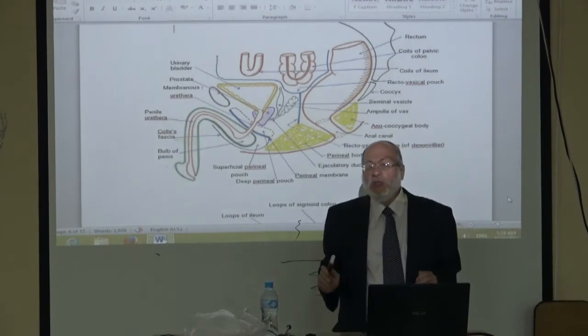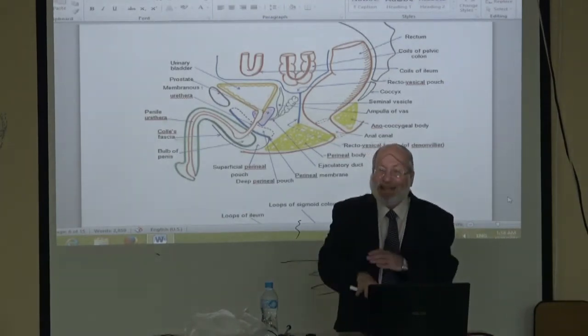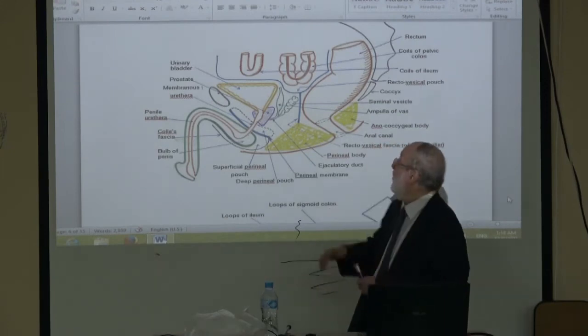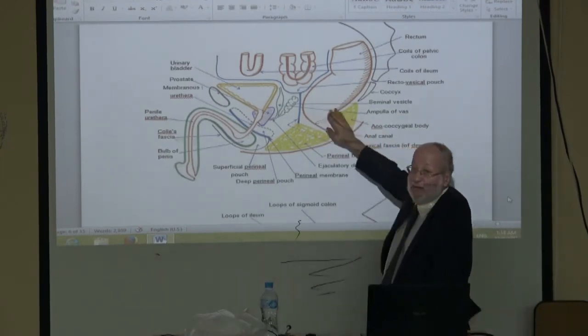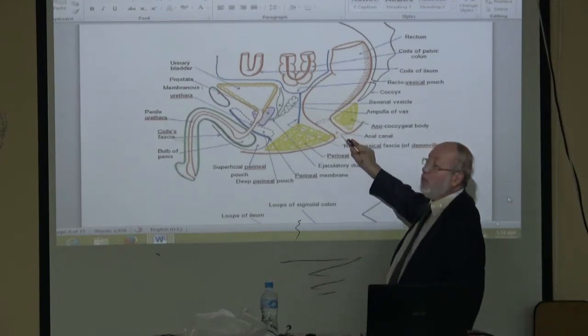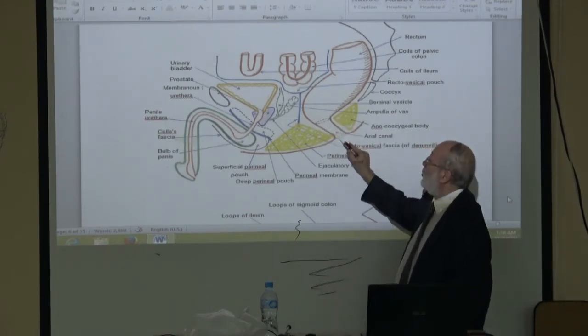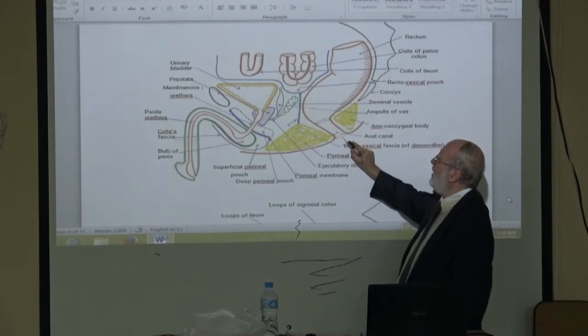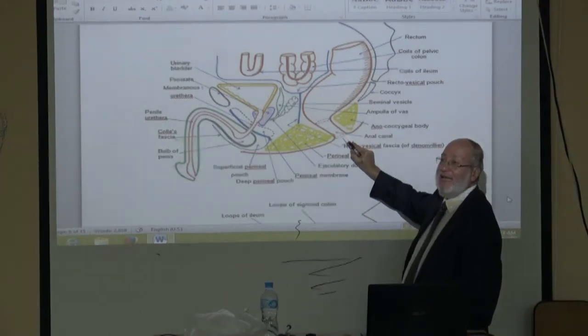The perineum is the region of the outlet of the pelvis. Therefore, the anal canal runs downward and backward in the perineum to open on the outside, an opening called the anal opening or anus.